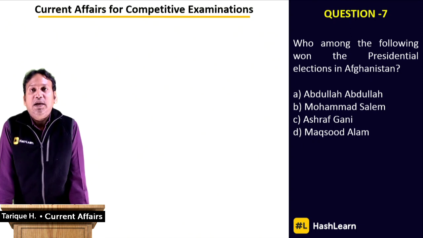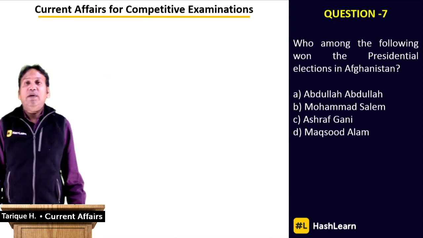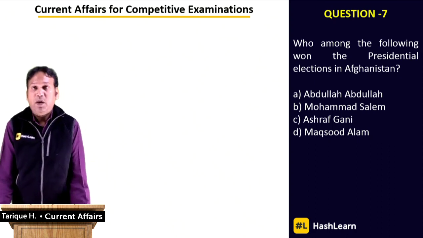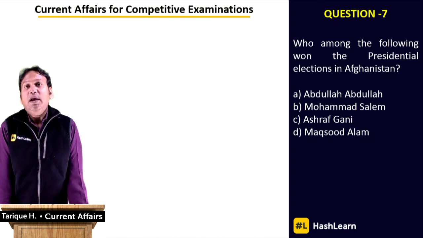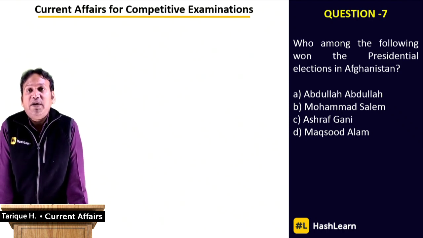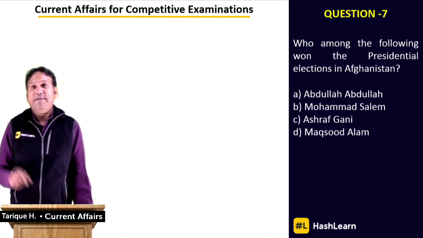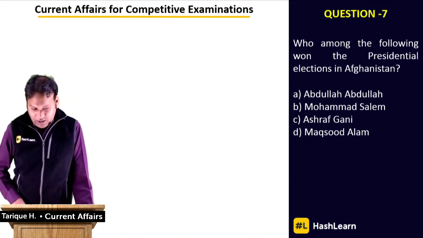Who is the current president of Afghanistan? The correct answer is Ashraf Ghani, who has been re-elected now. So he won the election. He was previously also the president of Afghanistan, and now he has won it again. He has been re-elected by a huge margin. Ashraf Ghani, that's the correct answer to question 7. C, Ashraf Ghani. Let's move on to question number 8, students.